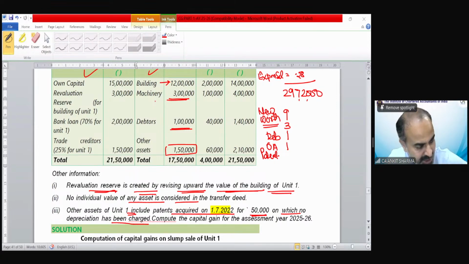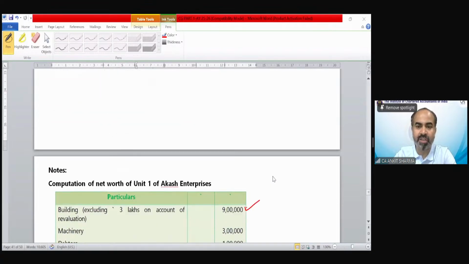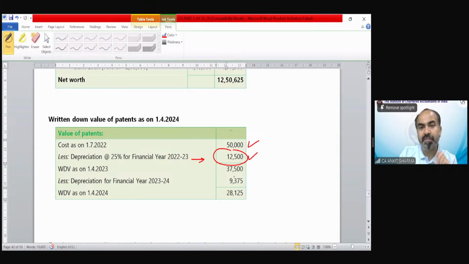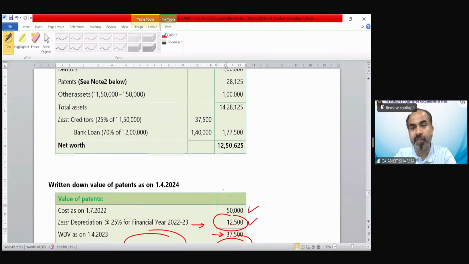So it has been purchased on 1st July. Because it is more than 180 days, we will apply the full rate of depreciation. You can see the calculation of patent value. Cost on July 2022, 50,000. The depreciation for financial year 22-23, 12,500. Balance is 37,500. Depreciation for financial year 23-24 is this one. And the WDV on 1st April 2024 would be 28,125.